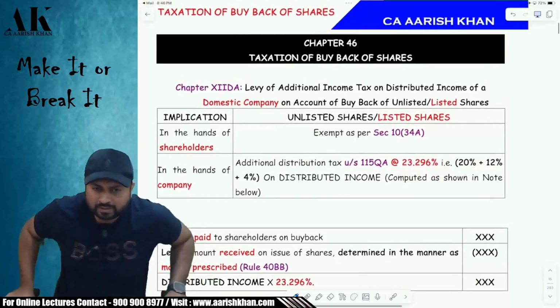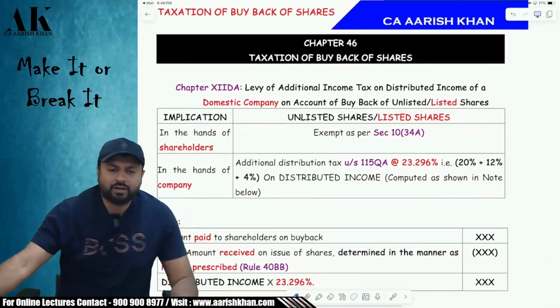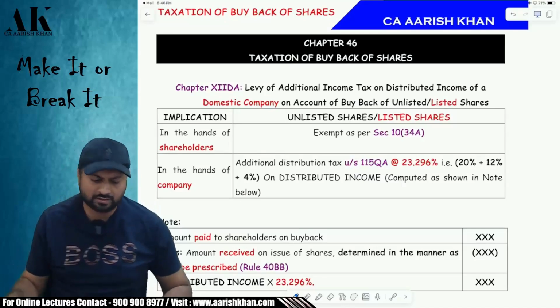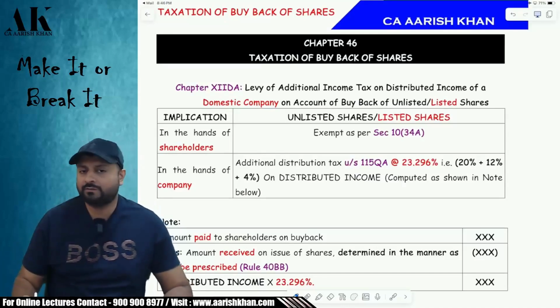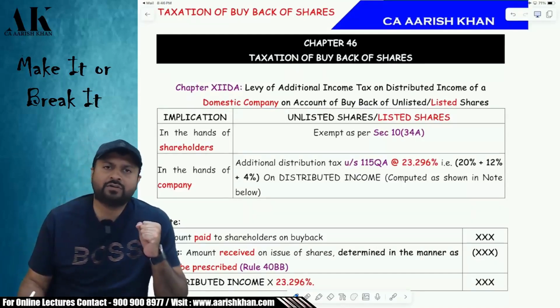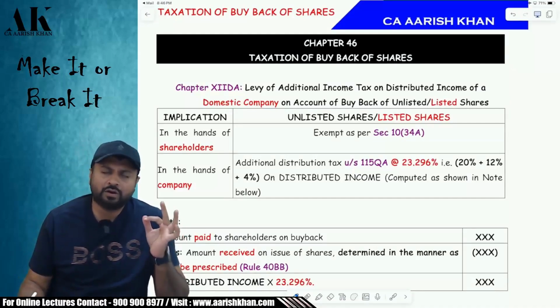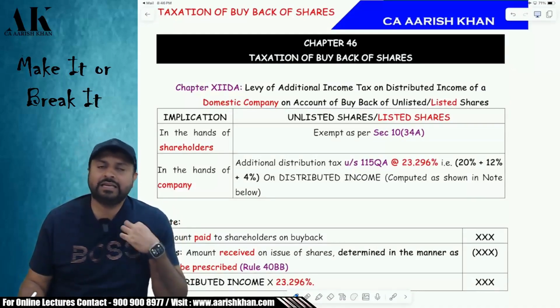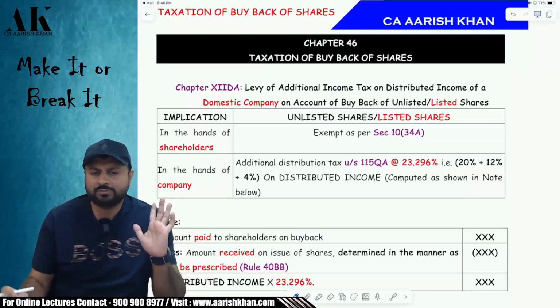And one last topic over here, which will comprehensively complete all the provisions of capital gains in your syllabus in CA Final. That is taxation of buyback. What is the treatment of buyback of shares? Remember, the treatment of buyback of shares is entirely in the hands of the company. The shareholder is not supposed to do anything.